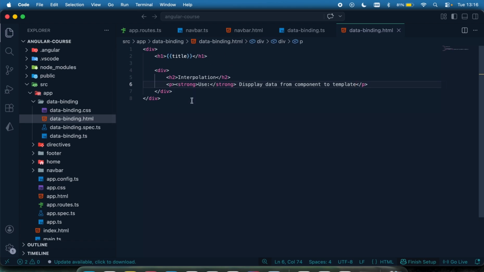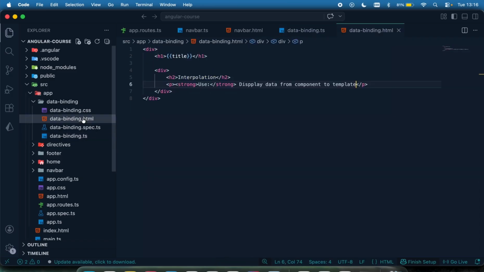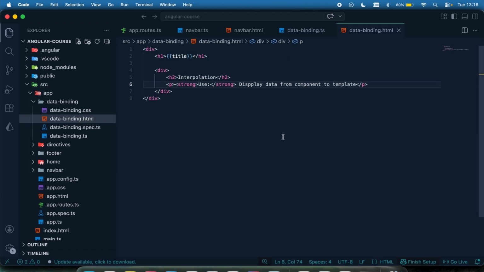The other one, which we call two-way data binding, is where we pass data from the component to the template, and also from the template back to the component. We're going to cover how to do that later. For now, this is one-way data binding. We're just getting hold of the data and displaying it in the template.